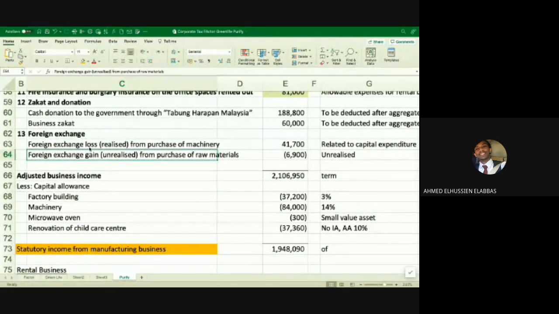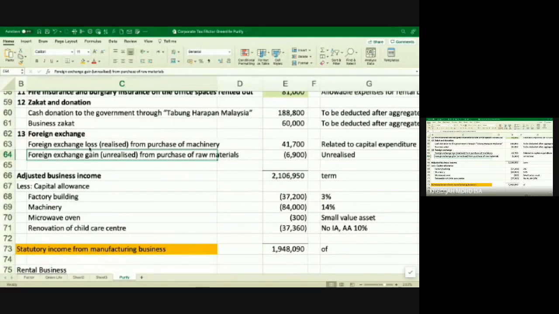Yeah. For unrealized, yeah. When talking about forex, you have gain or loss. Loss is an expenditure, gain is an income. So, but when it's unrealized, it's not allowed. So when not allowed, expenses, loss, you add back. But gain you minus. That's why here you have unrealized gain from purchase of raw material, even though raw material is revenue in nature, but because it's unrealized, then you have to minus.